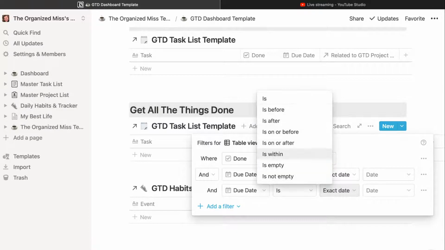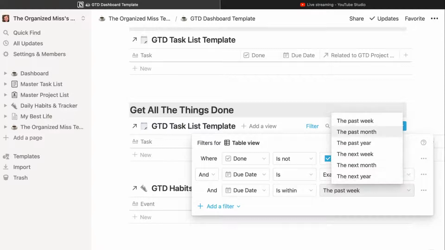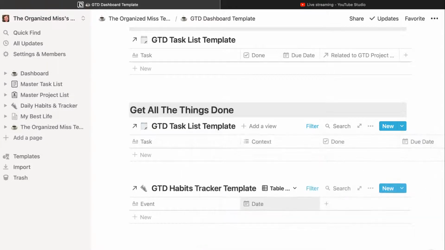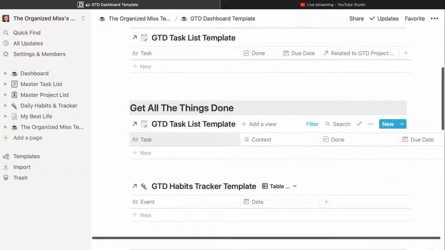Let's change that to is within this next week. There we go. So that will list for us all of the tasks that are in the master task list that are due today or the coming week. That's really all I want to see anyway.